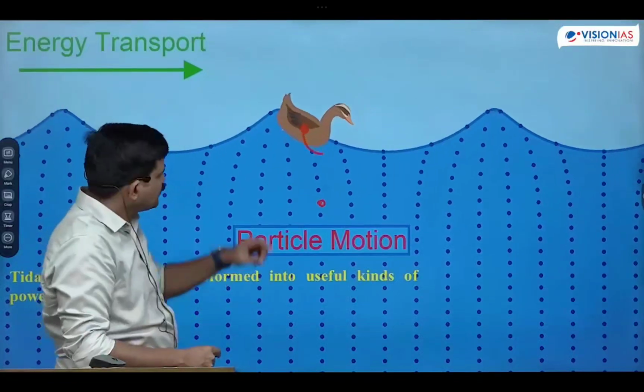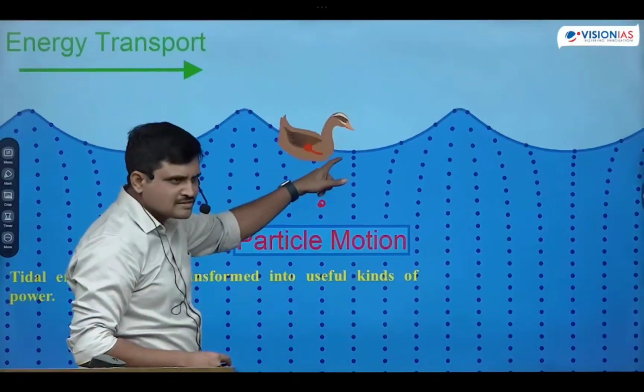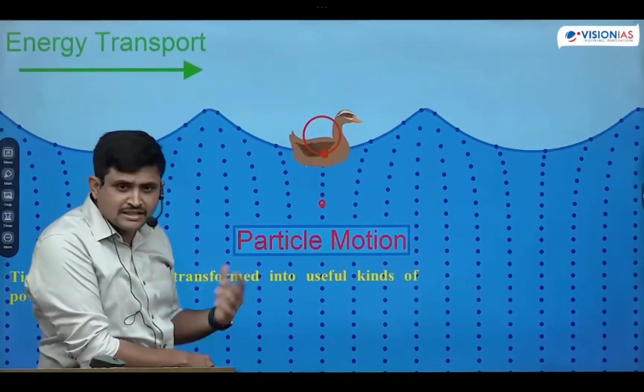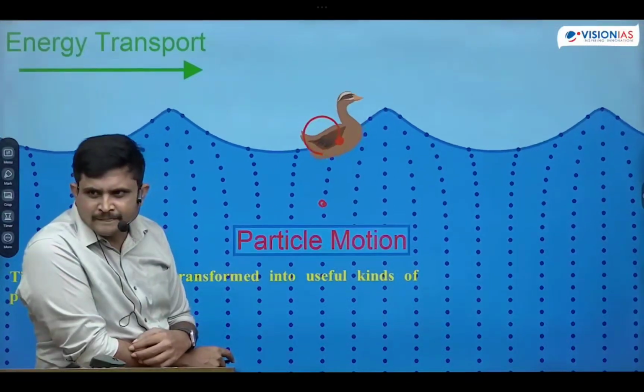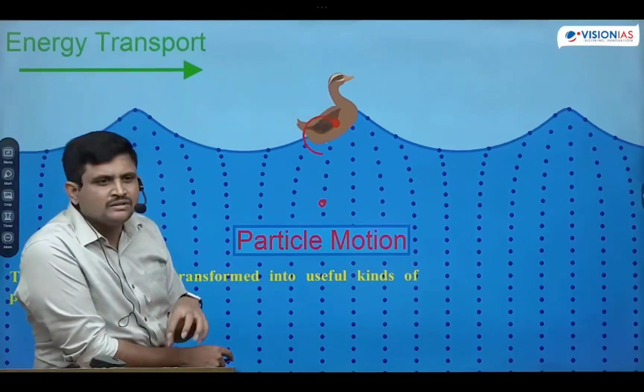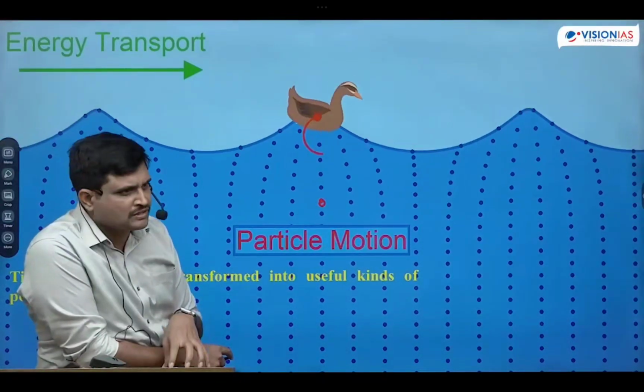We see it in the form of crest and trough. But inside, what happens? The water moves in a circular form like this. Then centripetal and centrifugal force come into action. Are you getting my points, friends? So that is how the answer is all three. Got the clarity, friends? Tidal.